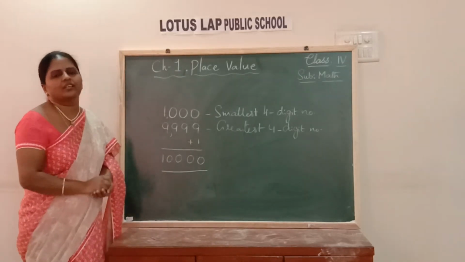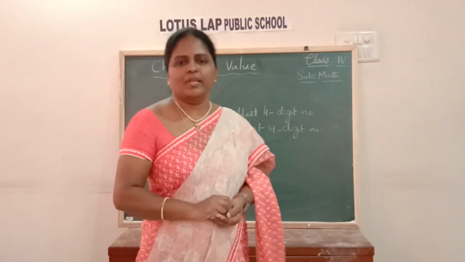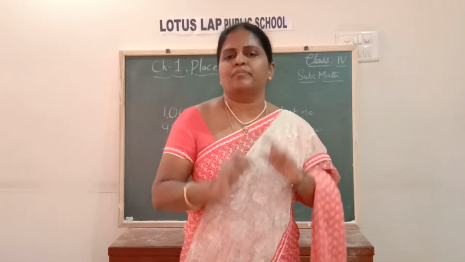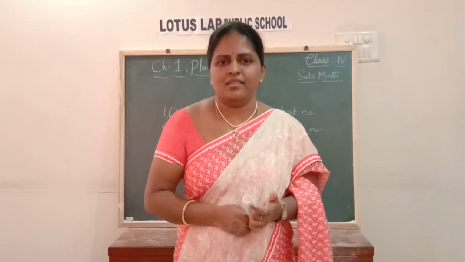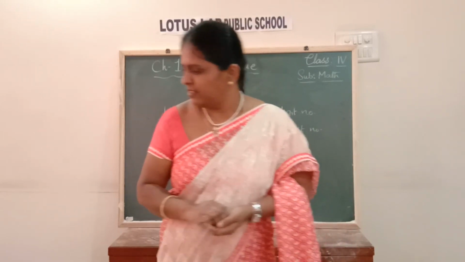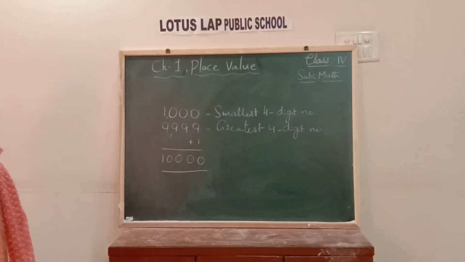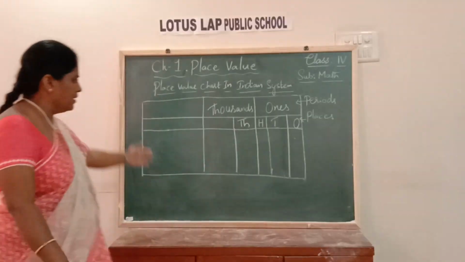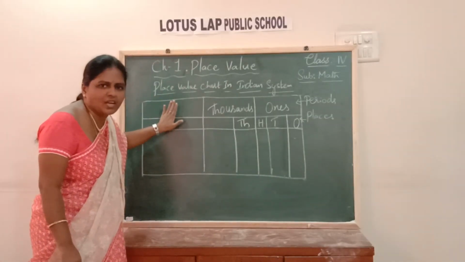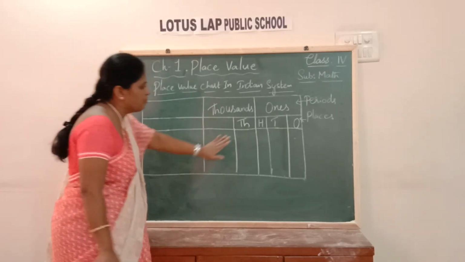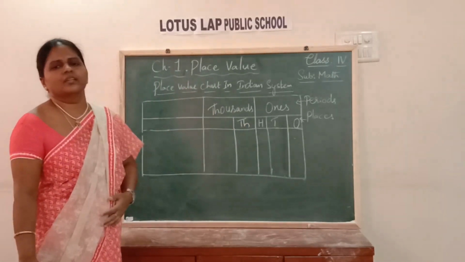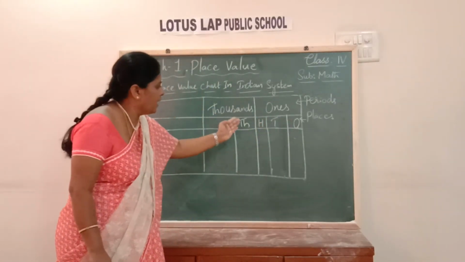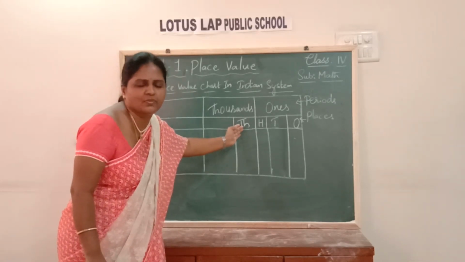You all have learned about places and periods in the Indian system, children. Do you remember? Let me write down the places and periods so that you can recall them. This is the place value chart of the Indian system, children. Up to here you have already learned in your third class: the places ones, tens, hundreds and thousands. That is up to the 4th place, 4-digit numbers.